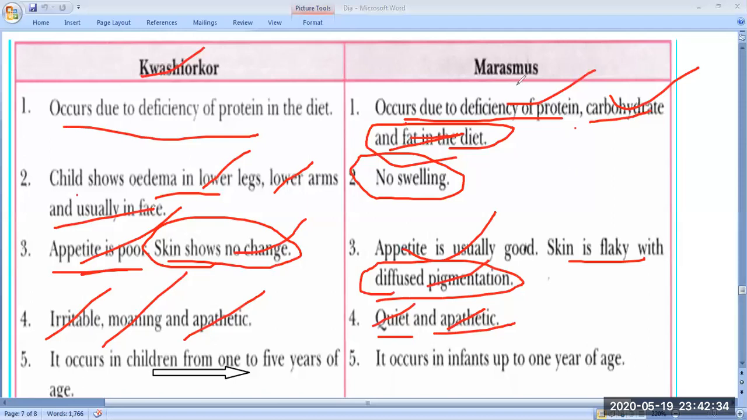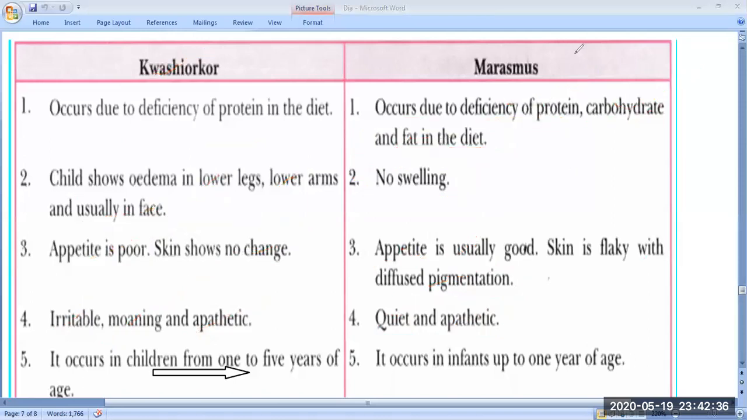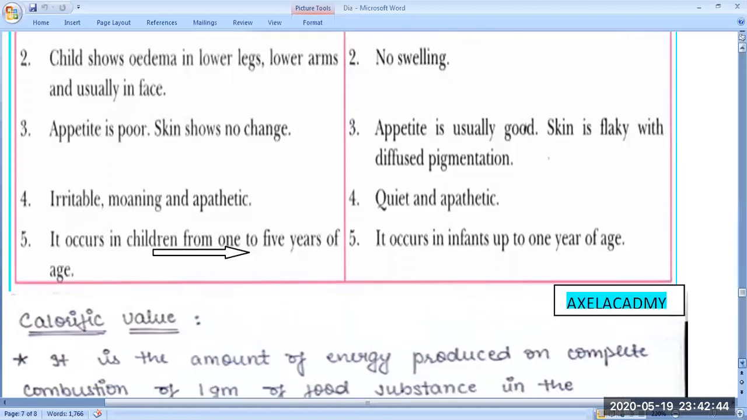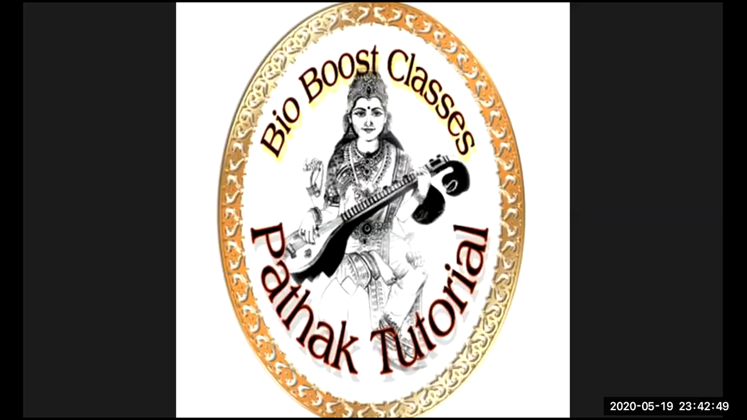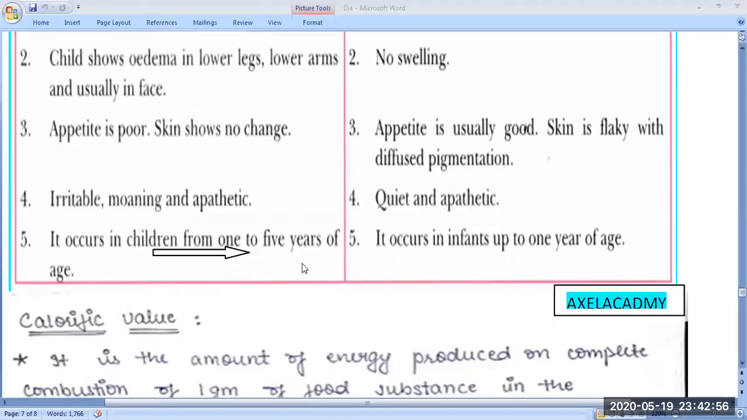Next, this is a very important difference between Kwashiorkor and marasmus. Kwashiorkor occurs in children from 1 to 5 years of age. It is found in the case of children, and it may be from 1 to 5 years. So the child should be 1 to 5 years of age to generally suffer from Kwashiorkor.